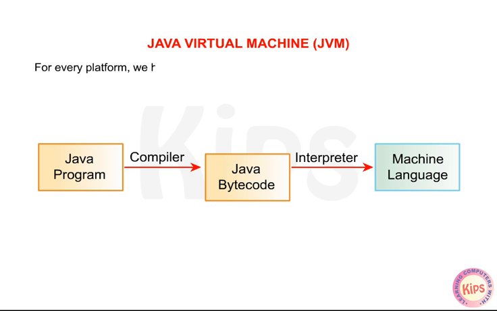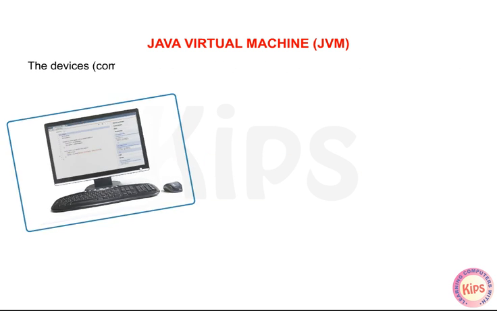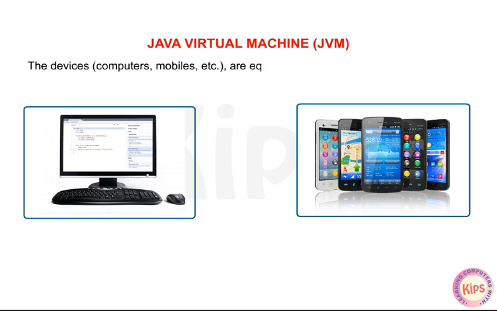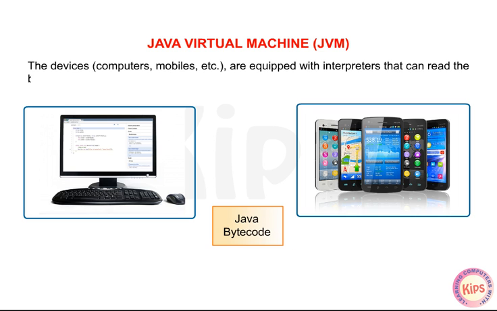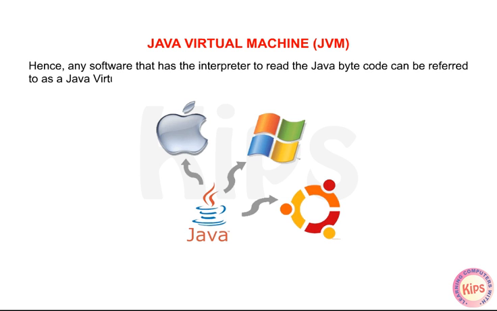For every platform, we have a special Java interpreter which interprets the Java bytecode. The devices, computers, mobiles, etc. are equipped with interpreters that can read the bytecodes, called Java virtual machines. Hence, any software that has an interpreter to read the Java bytecode can be referred to as a Java Virtual Machine (JVM).